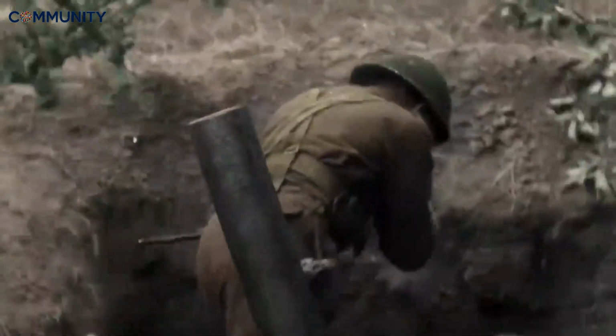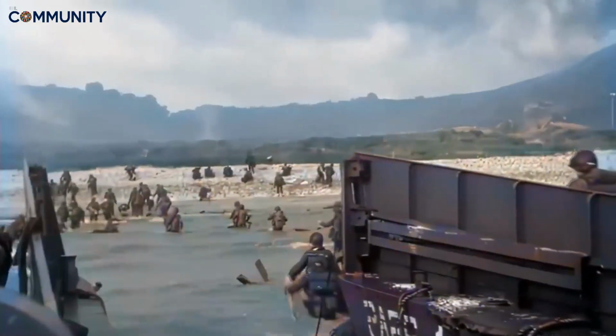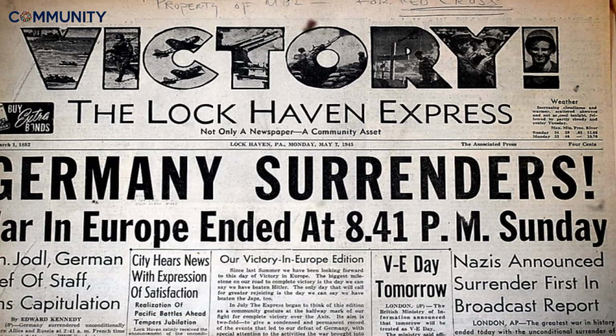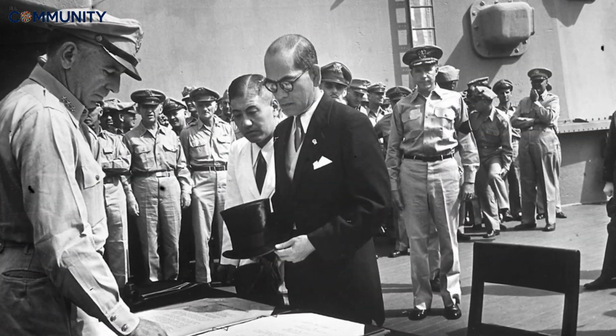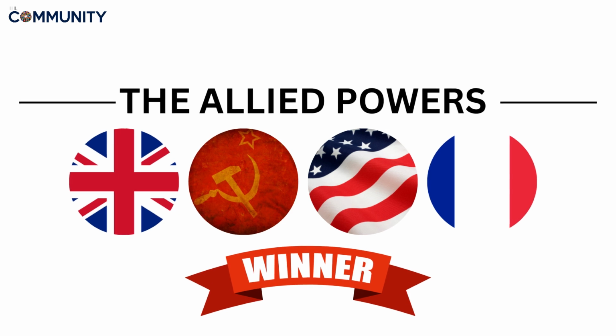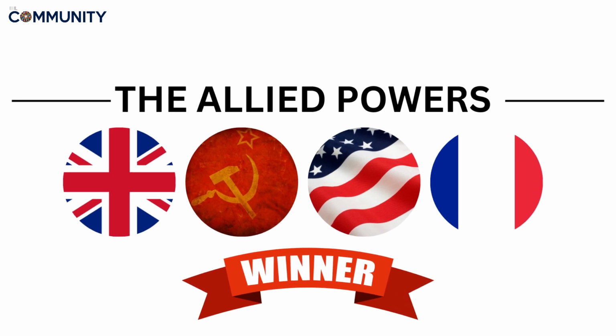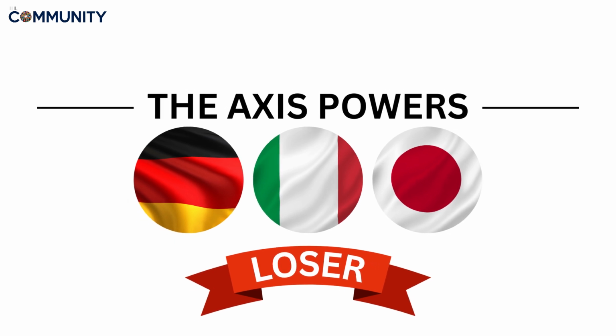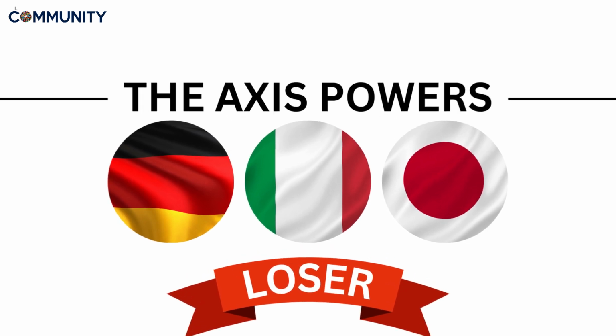Key battles like Stalingrad, D-Day, Normandy, and the Battle of the Bulge pushed the Axis forces back. In 1945, Germany finally surrendered in May. Just months later, Japan surrendered after the US dropped 2 atomic bombs on Hiroshima and Nagasaki. Winners: the Allied powers, mainly the United States, United Kingdom, Soviet Union, and France. Losers: the Axis powers, Germany, Italy, and Japan.